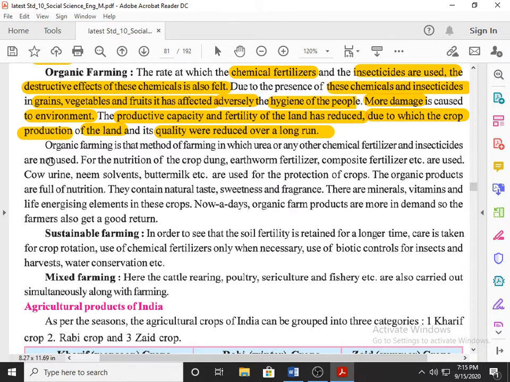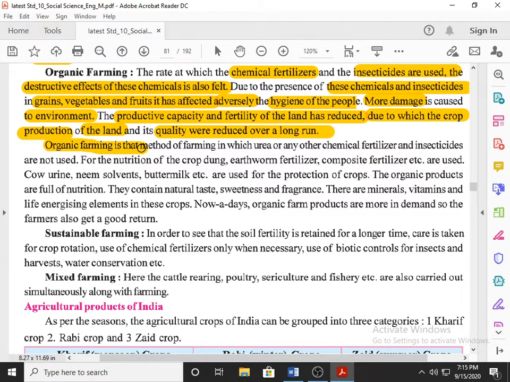Now, organic farming is the method of farming in which, please underline in your textbook, urea or any other chemical fertilizer, I am very sorry, I repeat the definition.